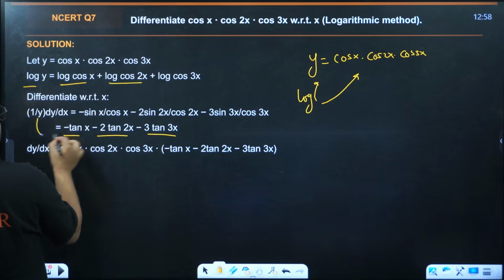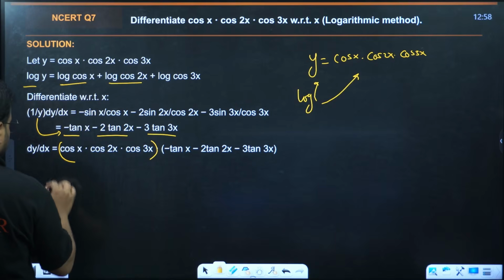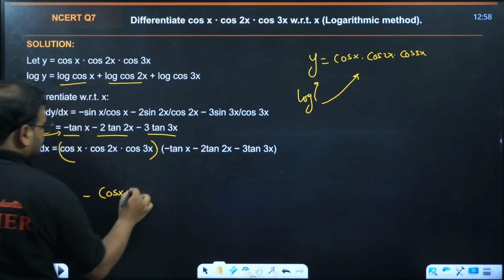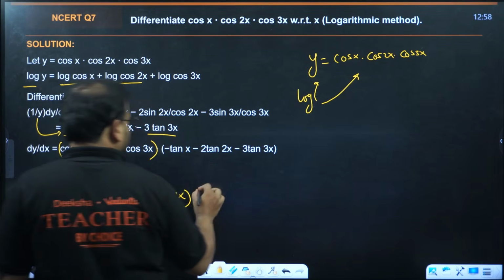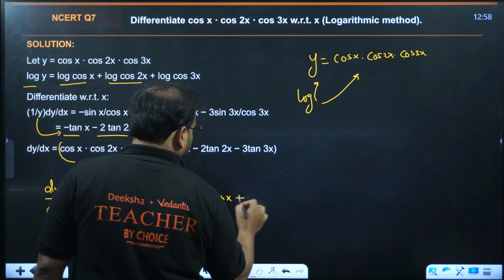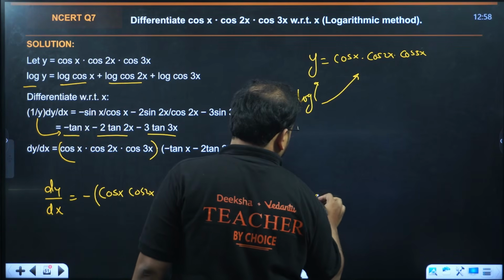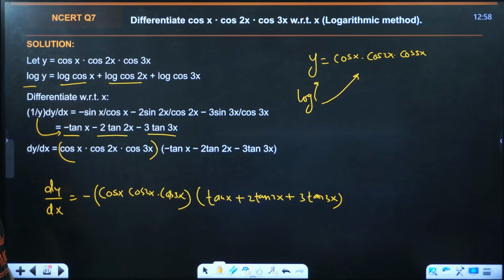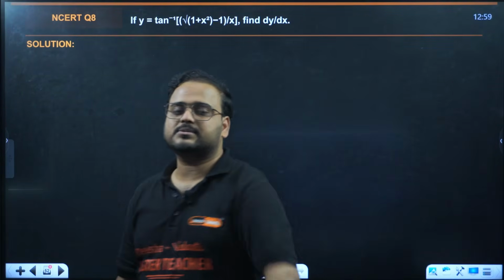And bring this y to the other side, so you'll be simply multiplying with this result. If you want, you can simplify over here as dy by dx equals minus cos x cos 2x cos 3x times tan x plus 2 tan 2x plus 3 tan 3x, by simply taking the minus sign common, nothing else. Rest all is same. Okay, correct? Very common question. In the log differentiation 3 marks question, this comes.